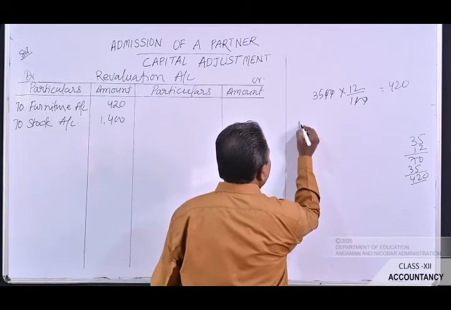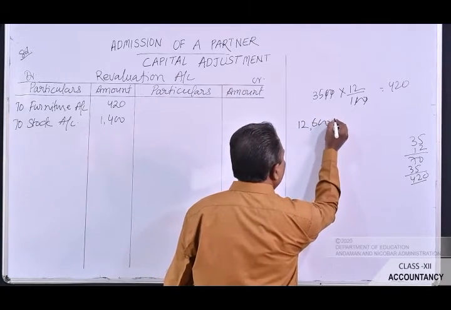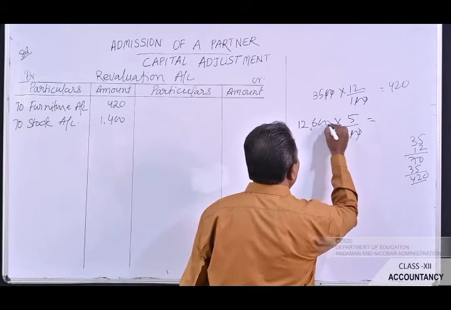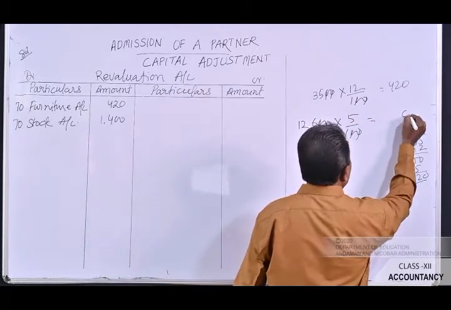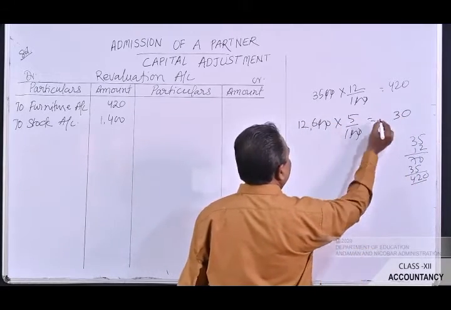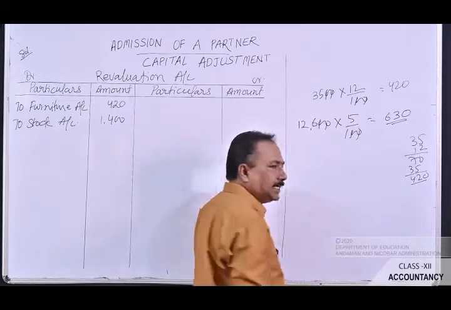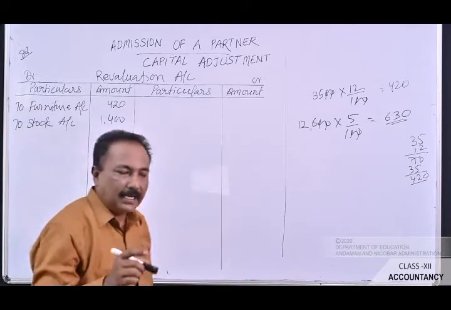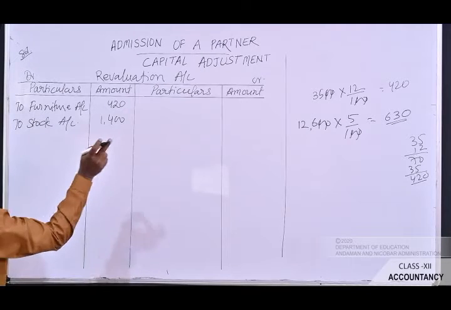So 12,600 into 5%, that is rupees 630. So here you have to create a reserve for doubtful debt, and the amount will be rupees 630.